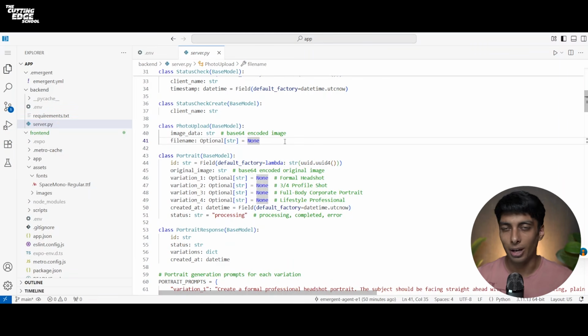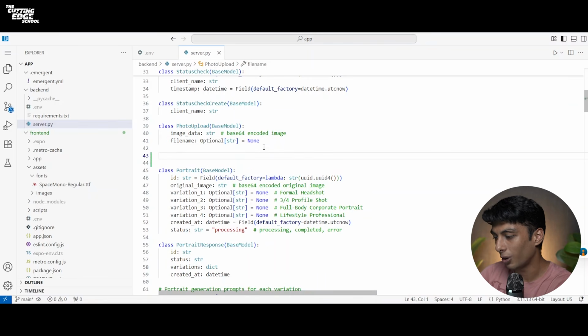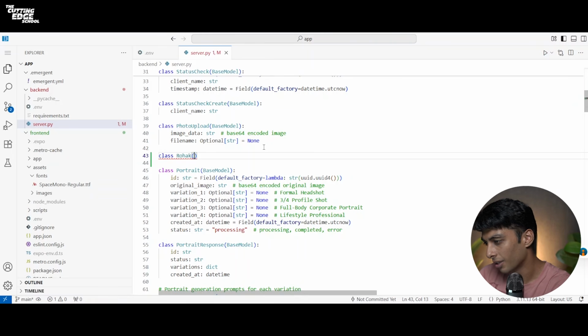Now, if you don't know how to write a code, you can simply take help from ChatGPT or even directly ask Emergent to make the following modifications for you. But if there's something that you want to add, you can do it from here. Like here, you can also create your specific class. Like if I say class Work, and in this, I'll pass BaseModel only.